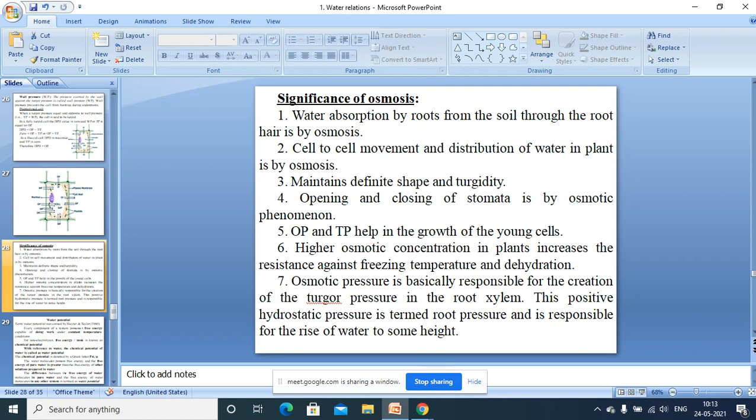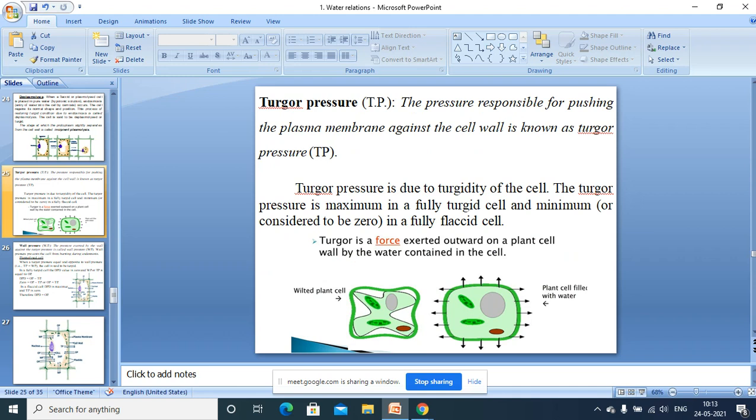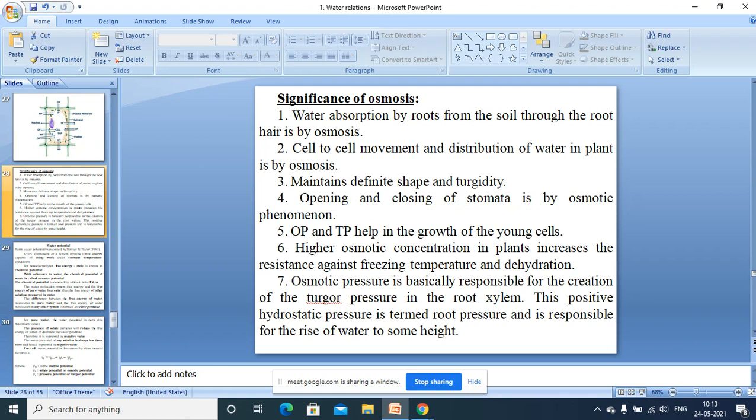Thereby, the strength is very poor in a flaccid cell, but strength is maximum in a turgid cell. And when there is maximum turgidity, as in this diagram, this turgid cell gets a proper shape, but this flaccid cell does not get a proper shape. So flaccid cells are poor in strength compared to turgid cells.